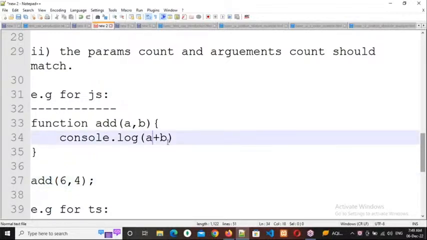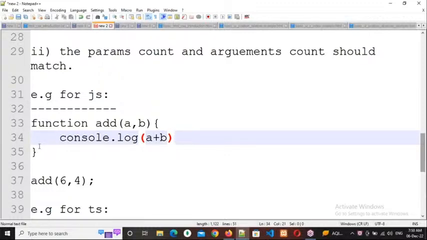So in the next one, what am I doing? I'm doing an addition operation, a plus b. Now tell me, what is the output I will get? Respond, everybody. 10, sir. The a value is 6, the b value is 4. So number plus number equals number. Number 6 plus number 4 equals number 10. Number plus string equals string only. String plus number equals string only.